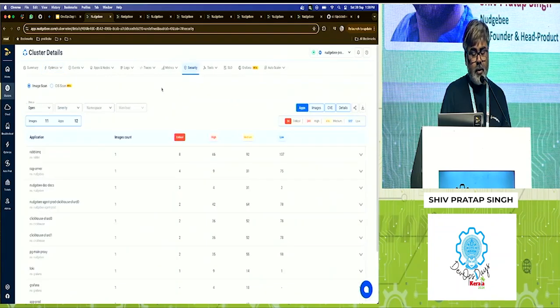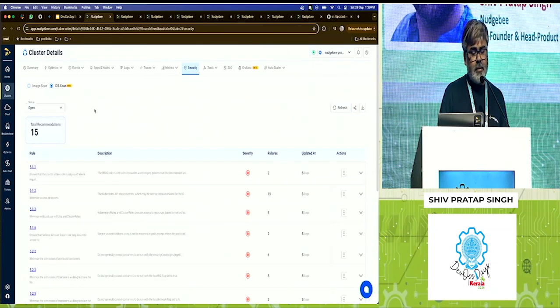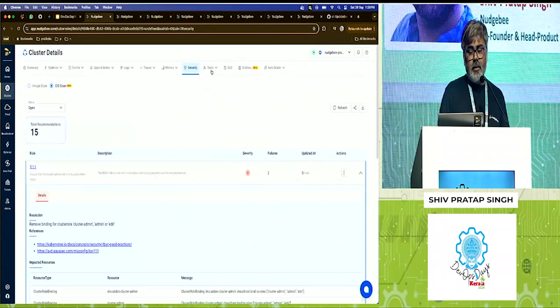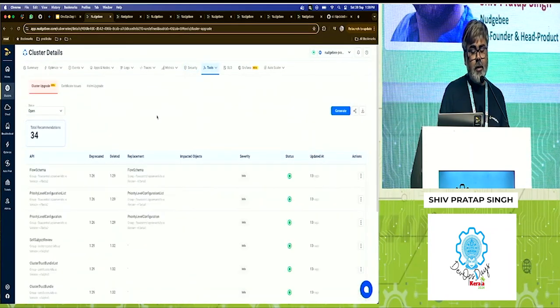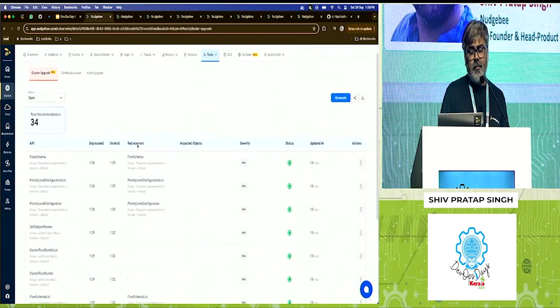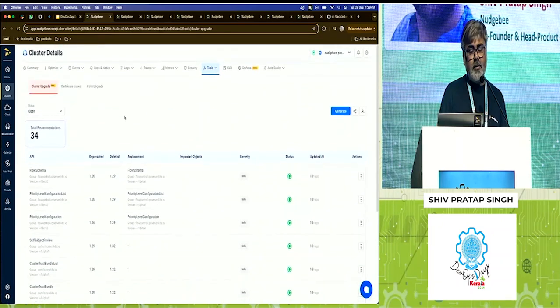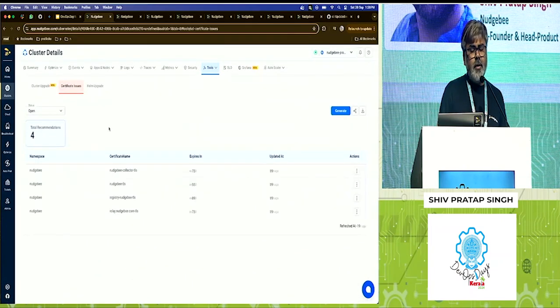Then there is a security aspect as well. You can look into how many vulnerabilities you have on each of the applications. You can check for the CIS compliances as well. Look into it, and then it will give you details. There is more tooling around it. For example, if you are going to do a cluster upgrade, the system will tell you what all APIs are deprecated or deleted, and how they are going to impact your cluster. Similarly, it will tell you what all certificates are configured and when they are going to expire, right?